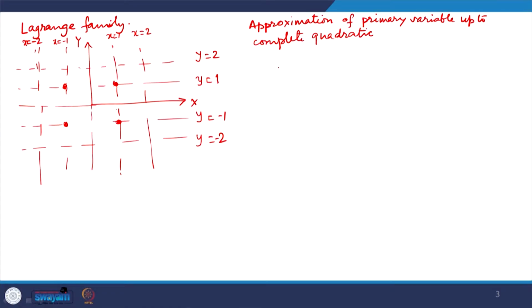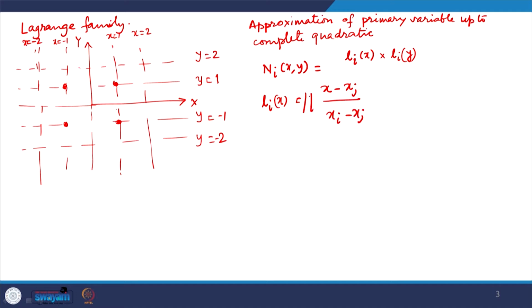So, what is done is, for the interpolation function, N_I(x, y) is equal to L_I(x) multiplied by L_I(y), where L_I(x) is equal to the product of (x minus x_j) divided by (x_I minus x_j), with j equal to 1, 2, 3 and I not equal to j.